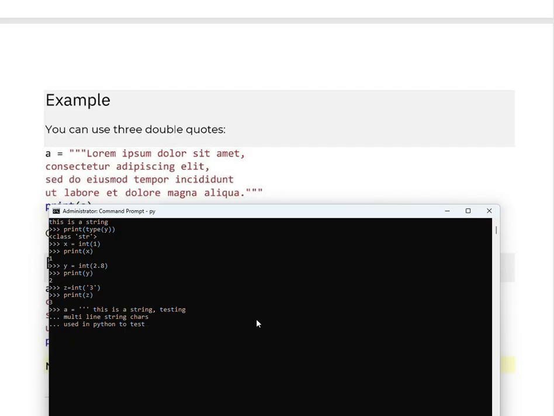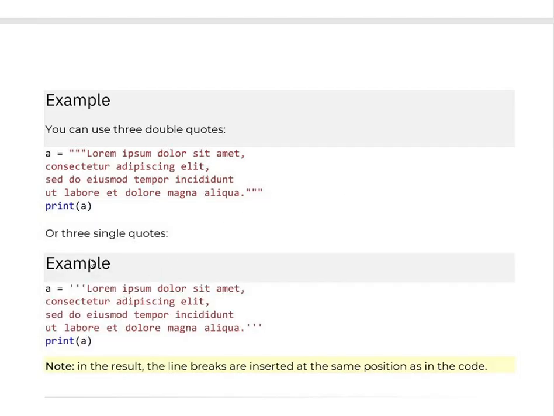Okay, now I'm going to stop this. See, now print a, you can see these multi-line characters. Likewise, we can print this. Note in the result, the line breaks are inserted at the same position as in the code. Okay, that's it for today. Thanks for watching.